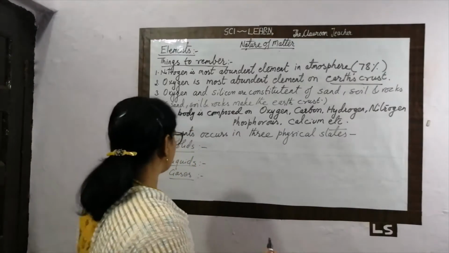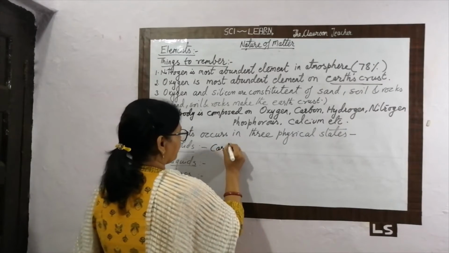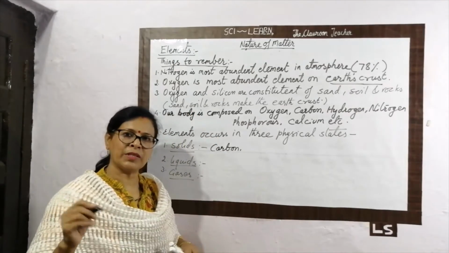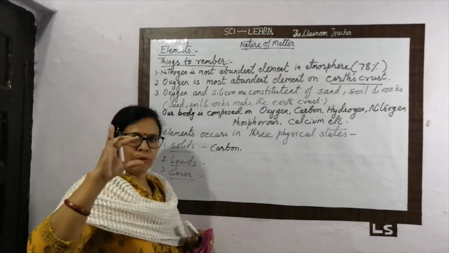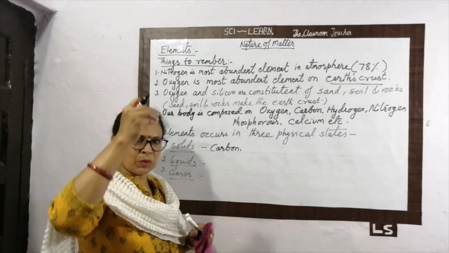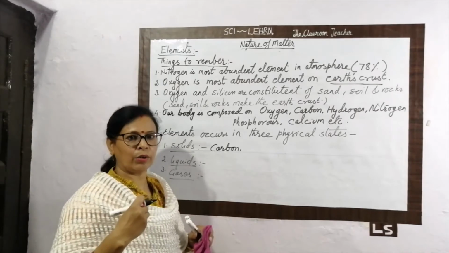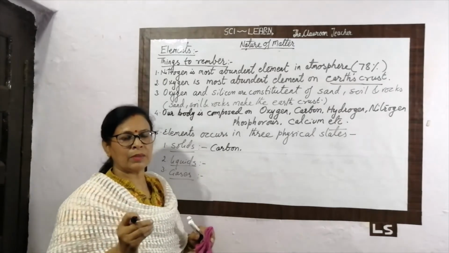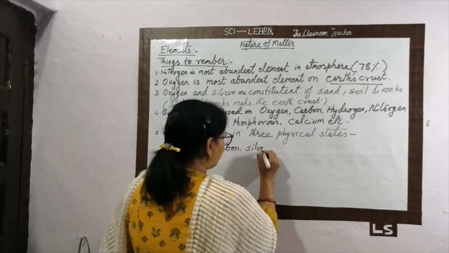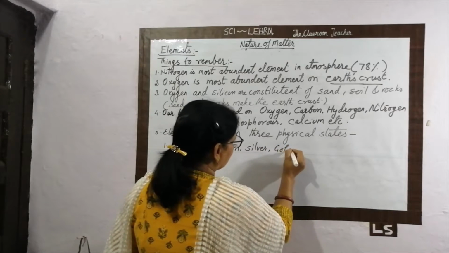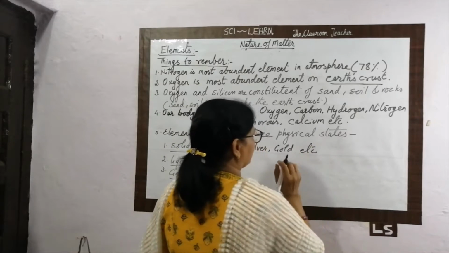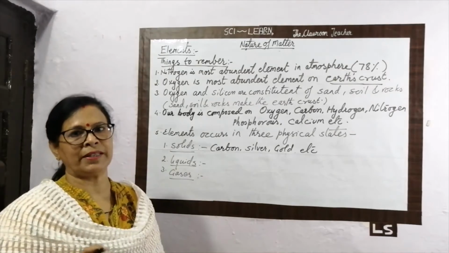Some solid elements are there, like carbon. Carbon is a solid element. You know very well where carbon is present. A lot of places. When you break down a cell, any cell, you get one black colored substance present in between. That is called the graphite rod. In your pencil lead also, graphite is present. That is solid. Then you know very well jewelry is made of silver, or gold, or platinum, etc. So there are lots of solid elements.